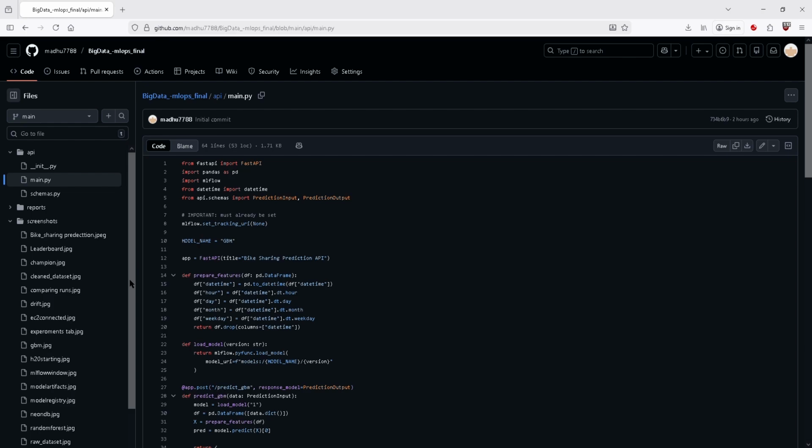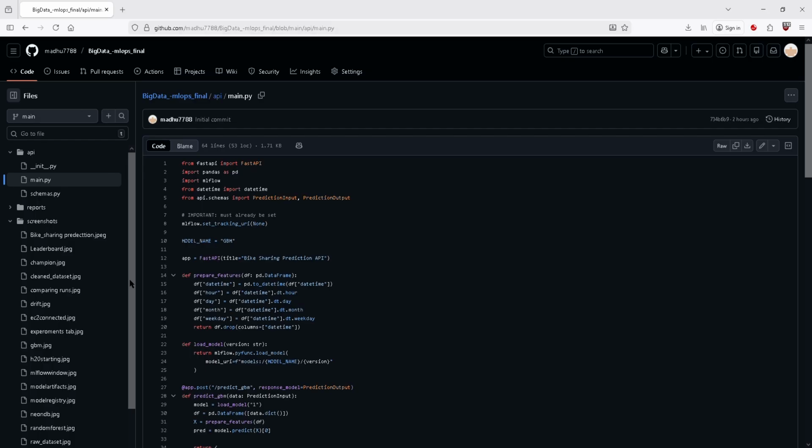Guys, this is Jashwant and this is my MLOps project on time series regression using the bike sharing dataset. The goal of this project is to build an end-to-end MLOps pipeline including data preprocessing, model training, experiment tracking, model registry and also API deployment.